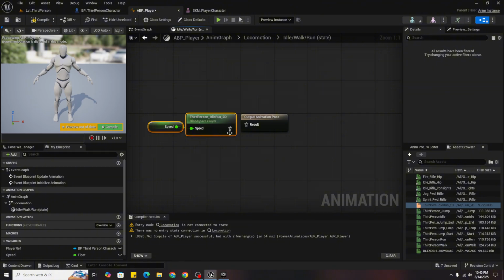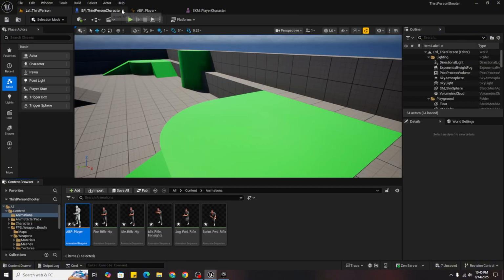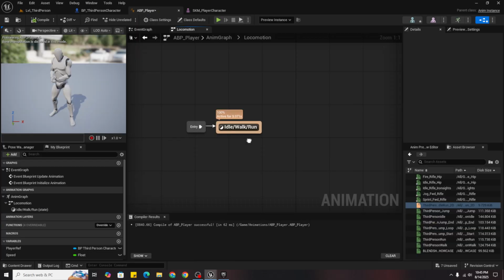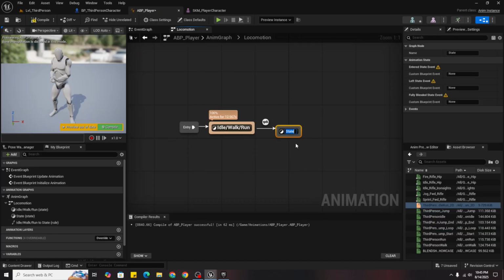So that's good, done. And just select them and press Q so they are aligned. Then again come back and drag the arrow again and add a state for aim. Then again from aim drag it back.